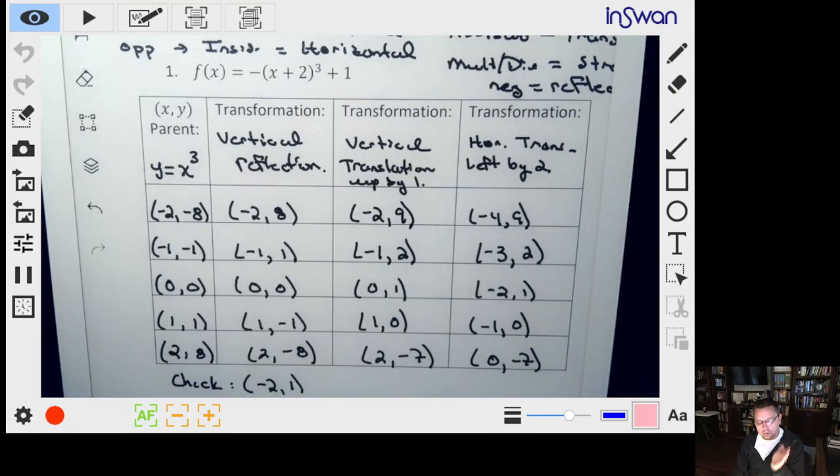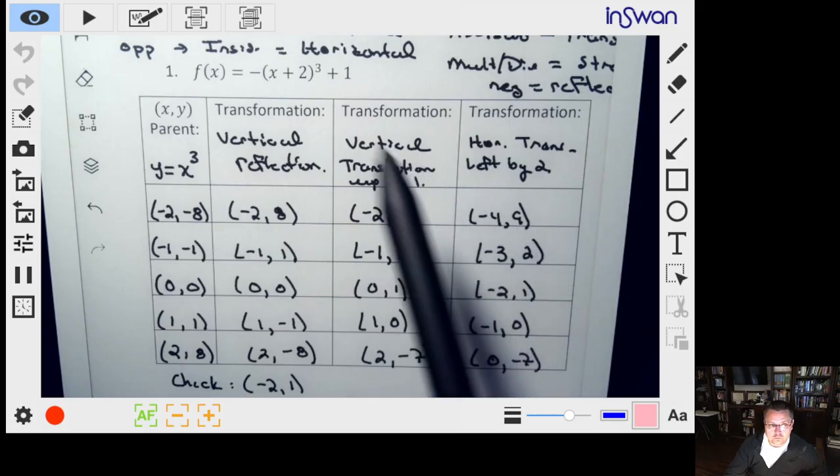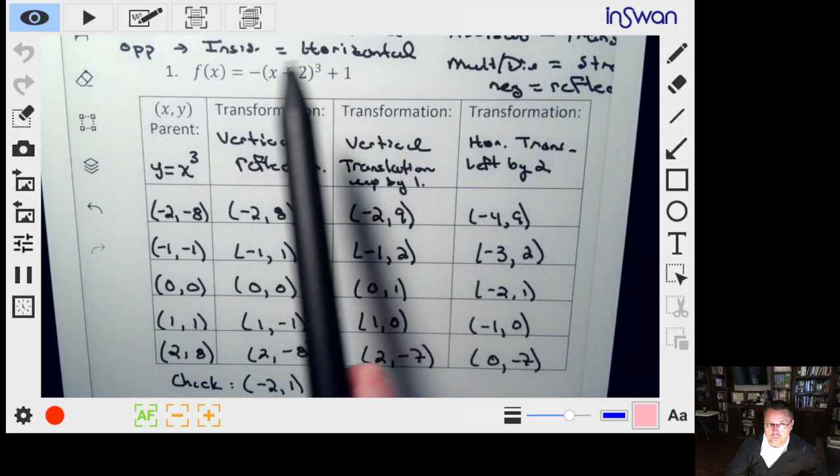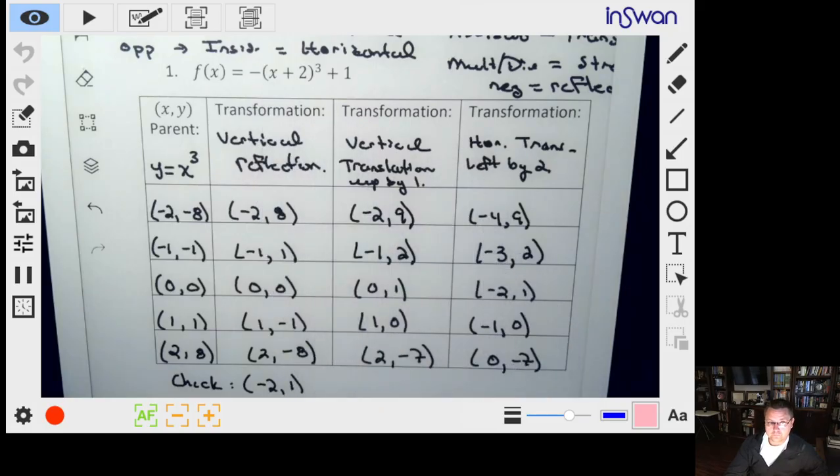Okay, so you should be able to check each of these on your test very quickly. You don't have to do all of them. You just check 1 or 2 of them and make sure that they do line up. If they don't line up, you did something wrong. And so that's a big indicator that you should go back and check your answer. Okay, so hopefully that makes sense.